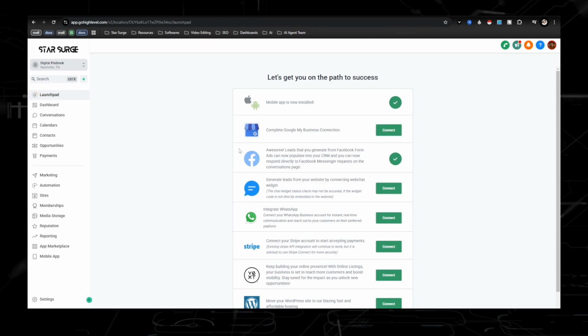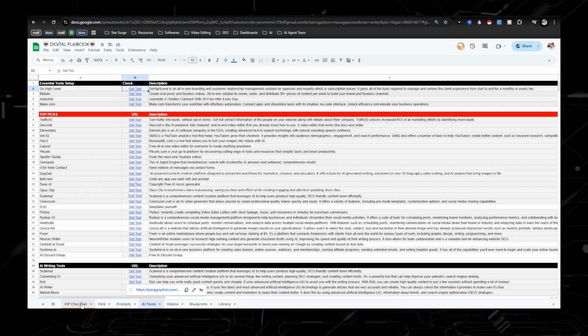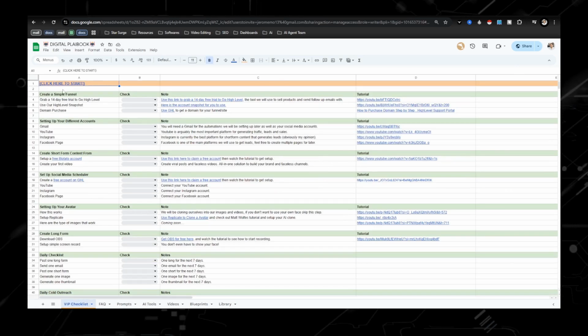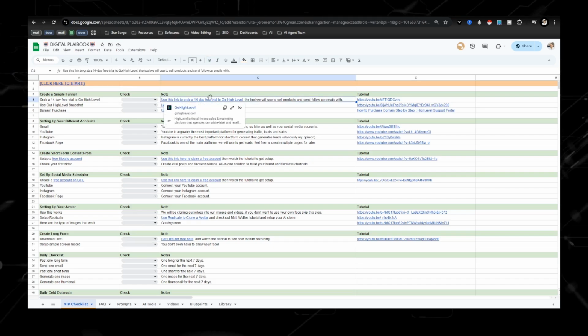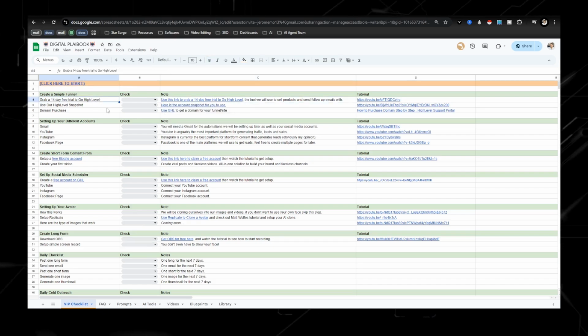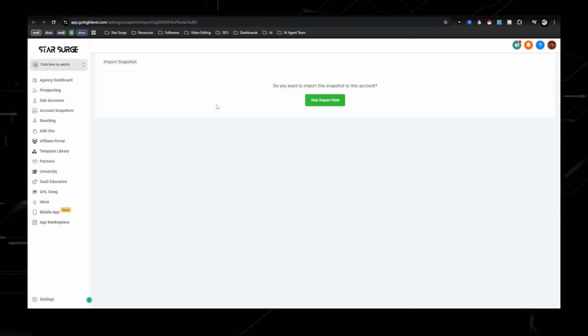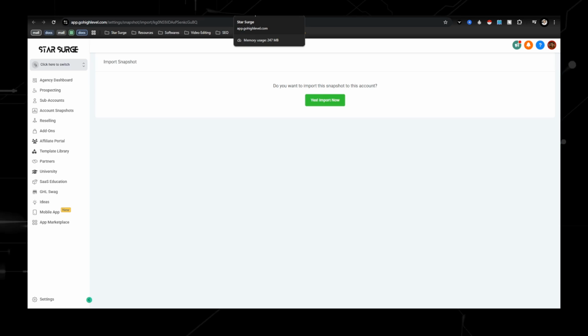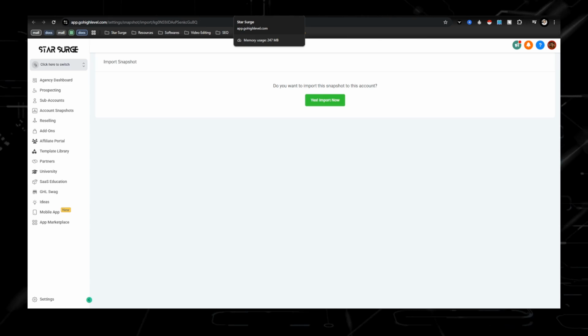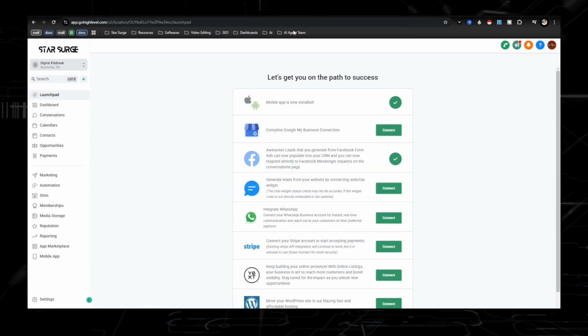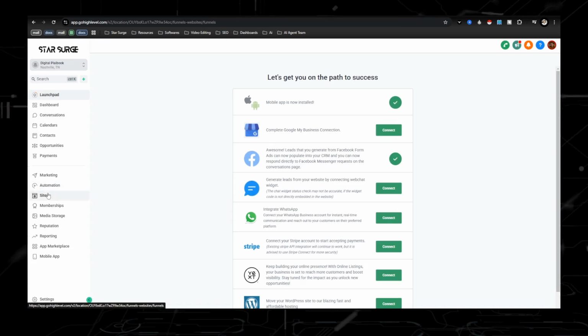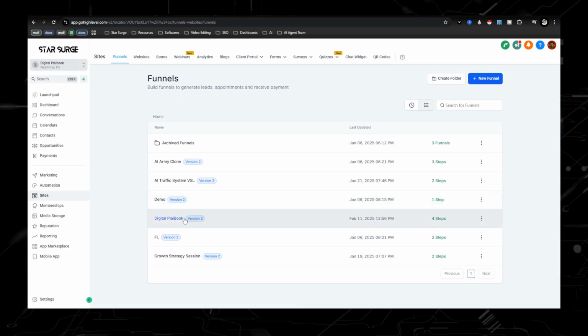Now, to make this easier on you guys, if you go to the digital playbook and you get confused, just follow this checklist right here. Once you get Go High Level, which is that first step, the second step will be to get a snapshot. A snapshot allows you to import all of my funnels, websites, and automations directly into your account, so you'll have all the different funnels and automations already. I'm not going to do that because I already have that imported, but let's go to sites so I can show you what the funnel looks like.